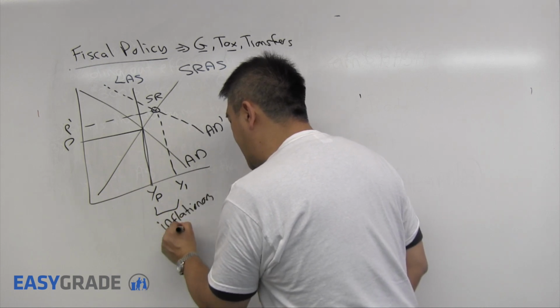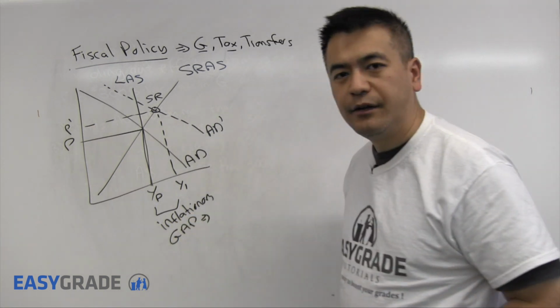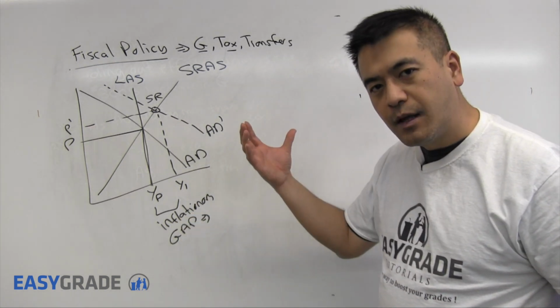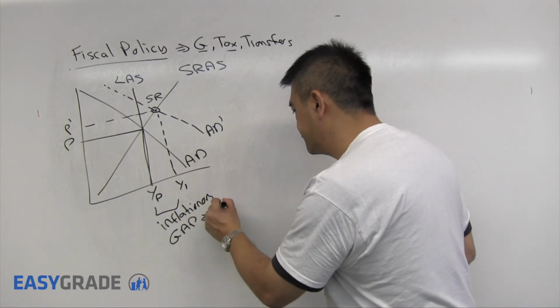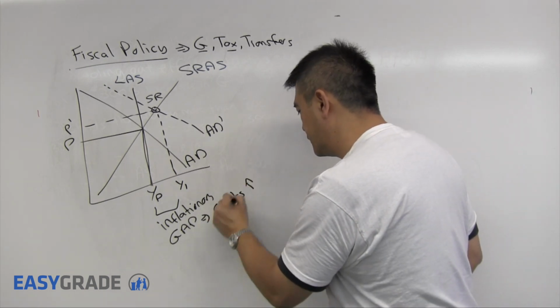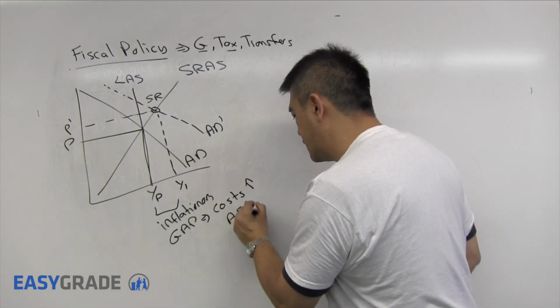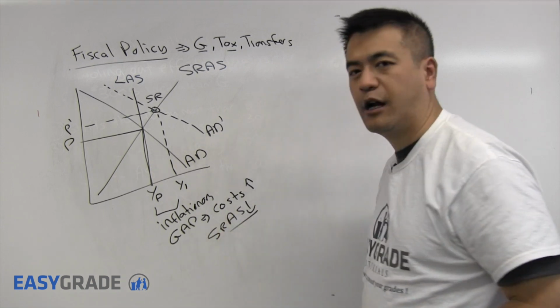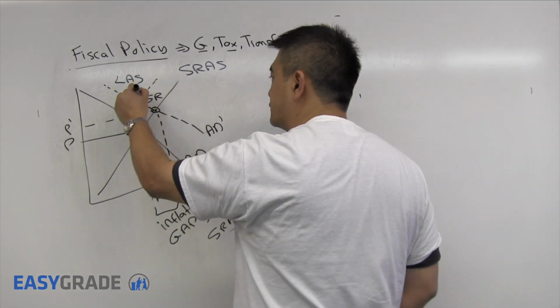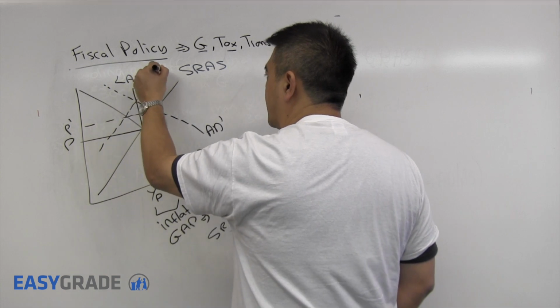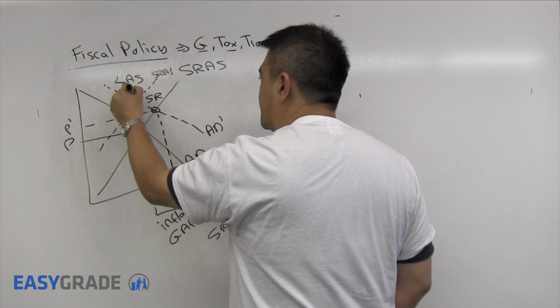An inflationary gap in the long run will cause costs to go up, and therefore your short-run aggregate supply curve will fall, until you are here.